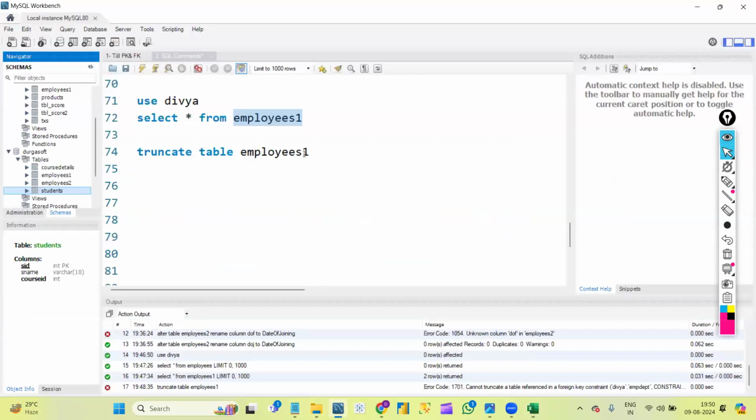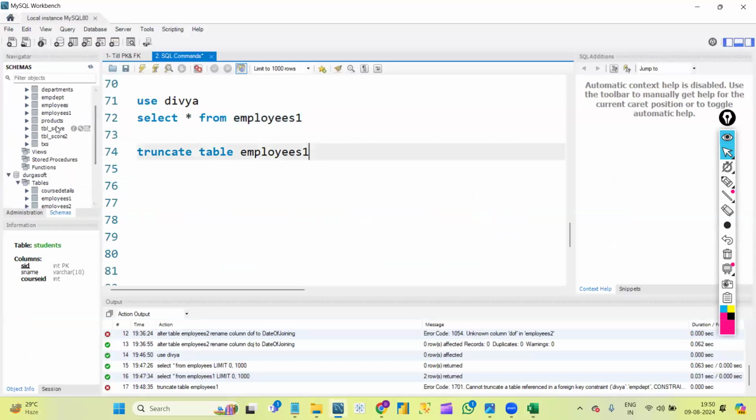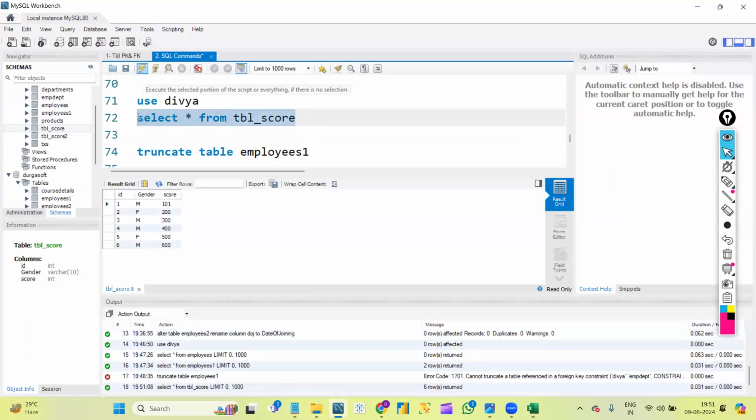Let's first see the output of truncate. Don't get confused, I will explain that once again. First, let's see. Yeah, I have some data here. I have one table called TBL score. This is my data. Let's see whether it will work or not. I guess I didn't create a foreign key for this table.